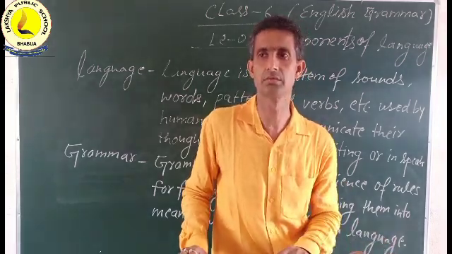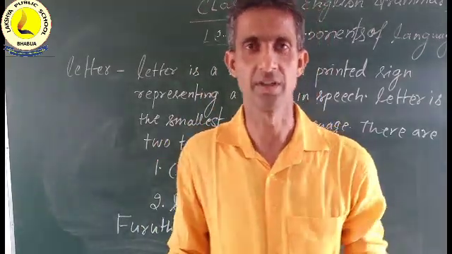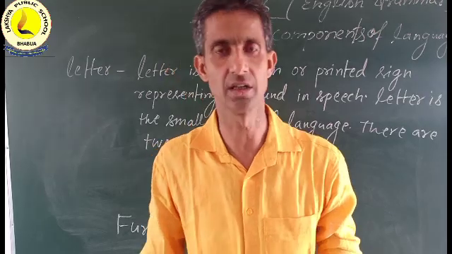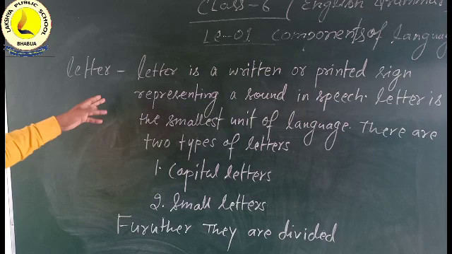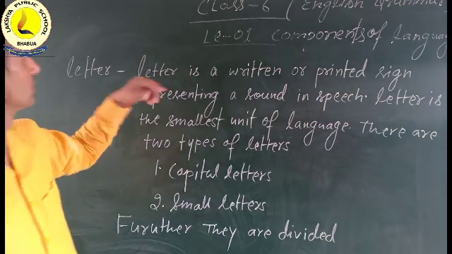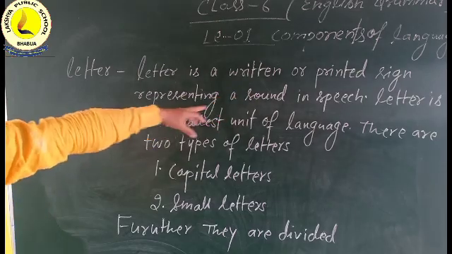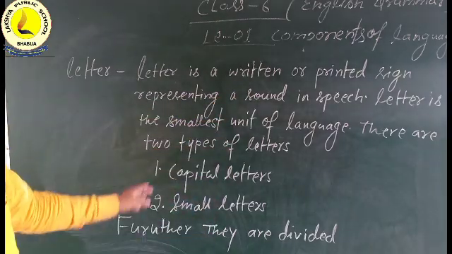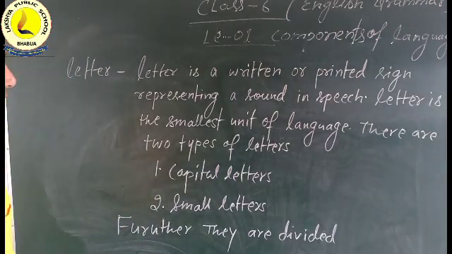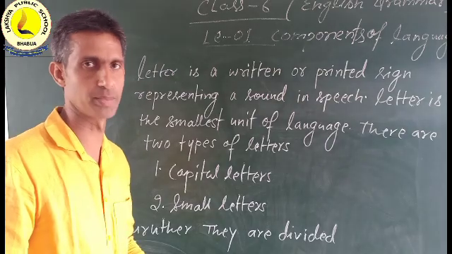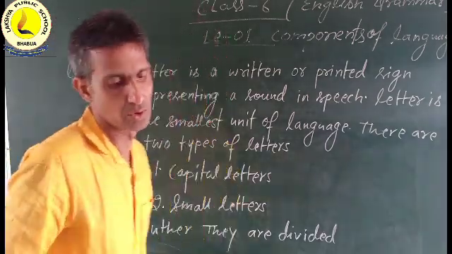Now, further we will discuss later. As you look at the blackboard, there is written: letter is a written or printed sign representing a sound in speech. Letter is the smallest unit of language. There are 2 types of letters. First one, capital and small letters. You know better. And further, it is divided into 2 groups.